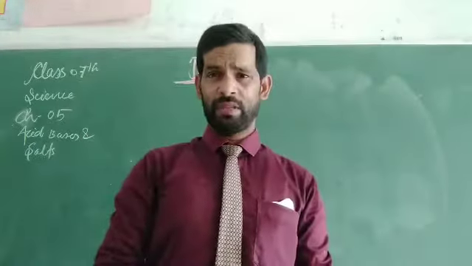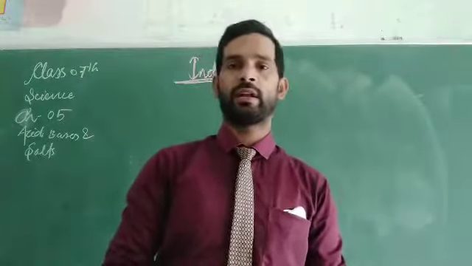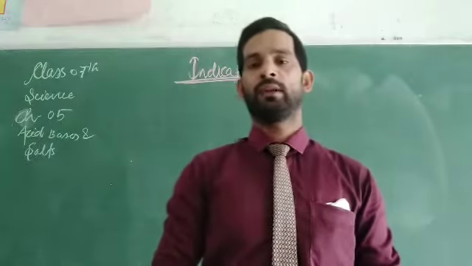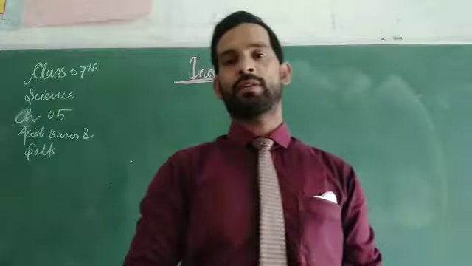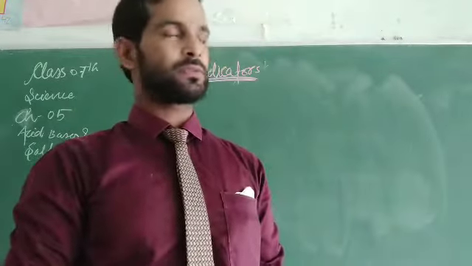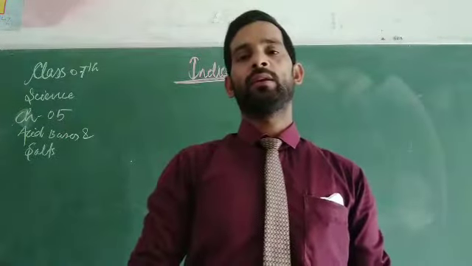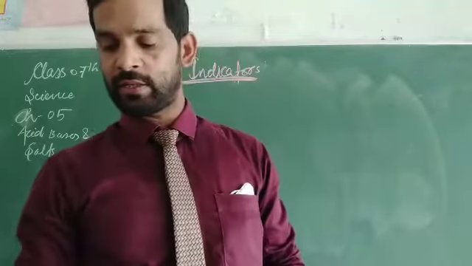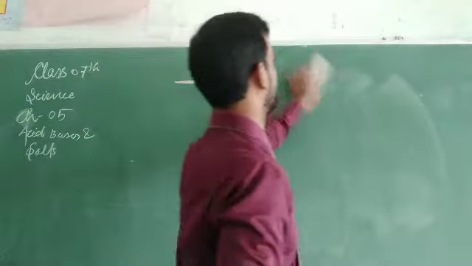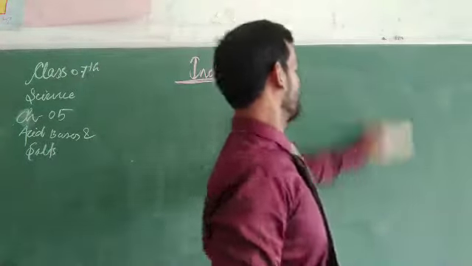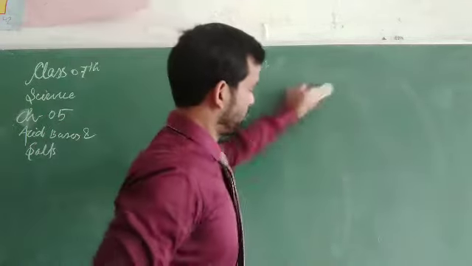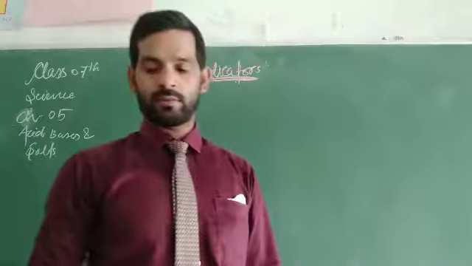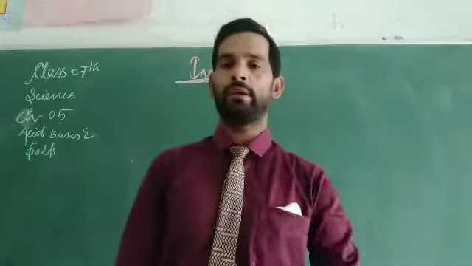So here is another indicator that gives information about what the substance is. Whatever the substance given, whether acid or base, it has to be clear. So for that instant information, we have to use an acid or a base indicator.